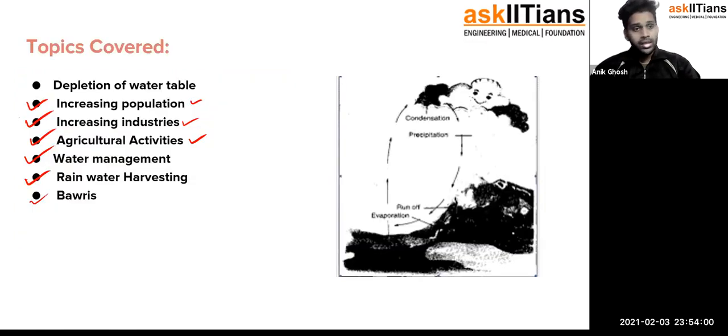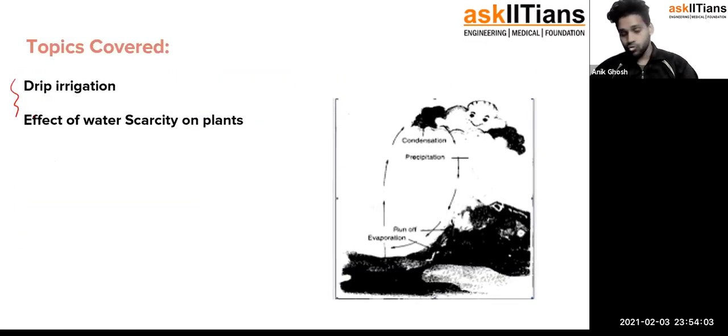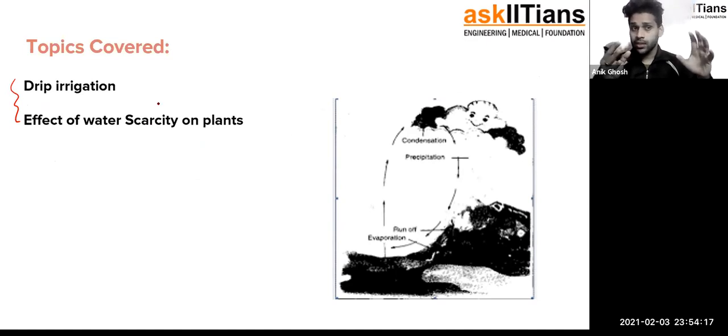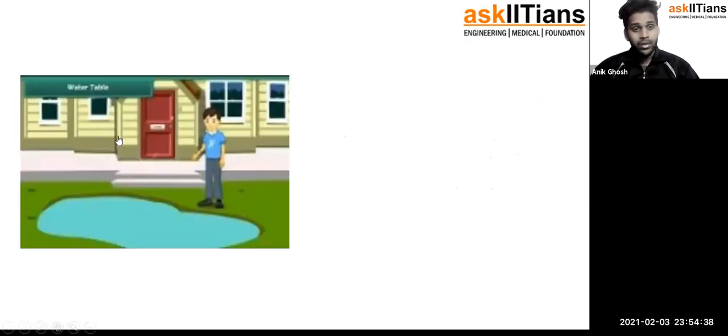One more thing, you can see there are two short tips, two short continuations of the topics covered, as well. Drip irrigation and the effect of water scarcity on the plants. Drip irrigation is a method that helps us with irrigation for agricultural activities without wasting unnecessary water. This method is going to be very interesting and I'm going to show you some very cool videos throughout this chapter.